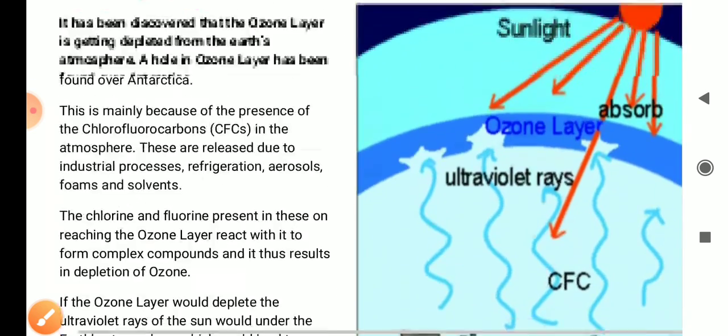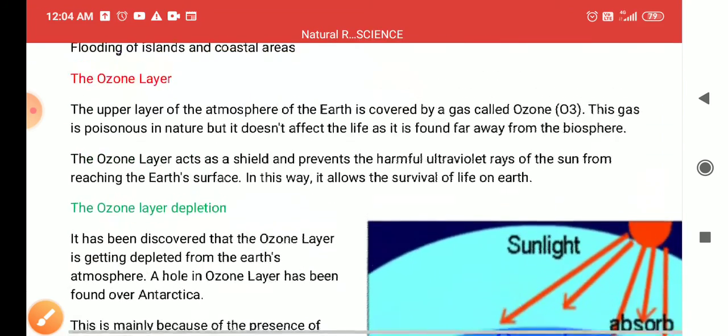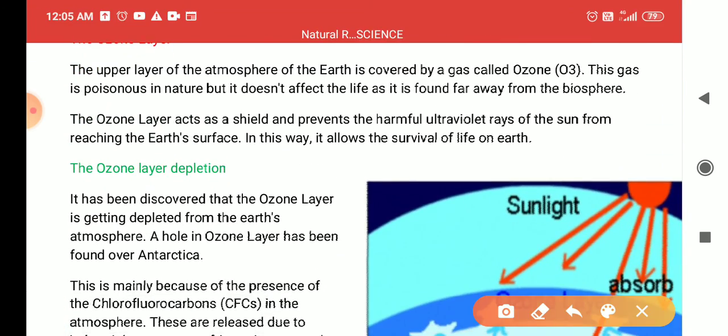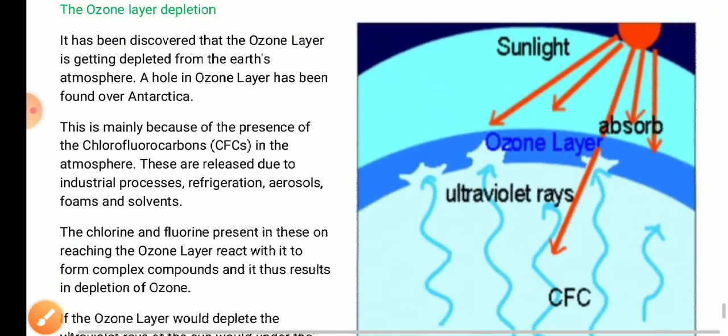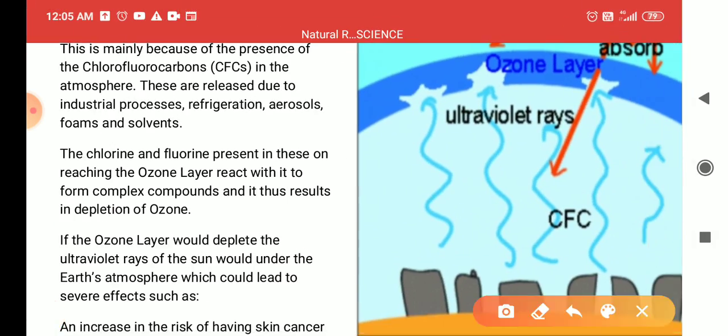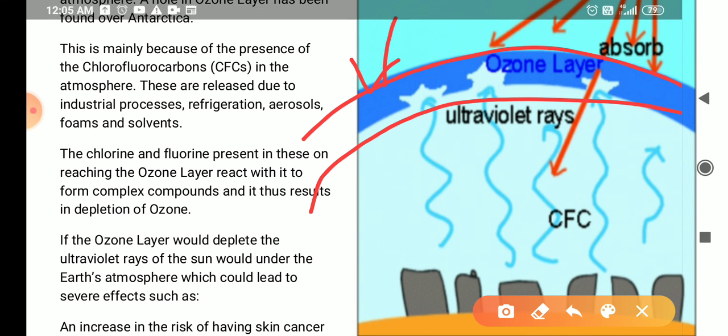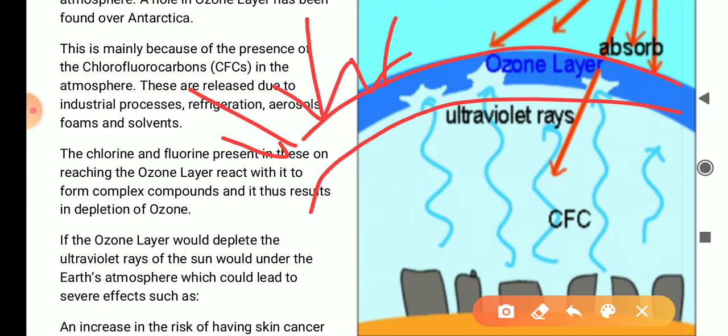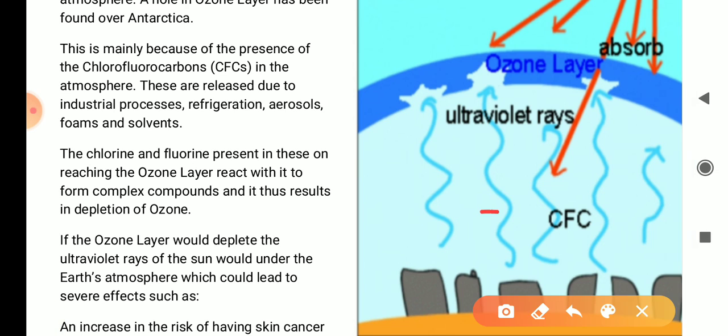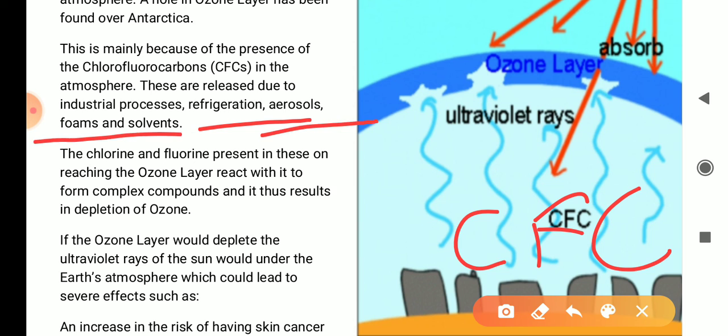So now we will take a brief recall of this ozone layer topic. I told you in the atmosphere, the ozone layer is present. This ozone layer prevents harmful ultraviolet rays from coming to Earth's surface. But because of the use of CFC, chlorofluorocarbon, which is used in refrigeration, aerosol, foam, solvents, spray, etc., the ozone layer is getting depleted.